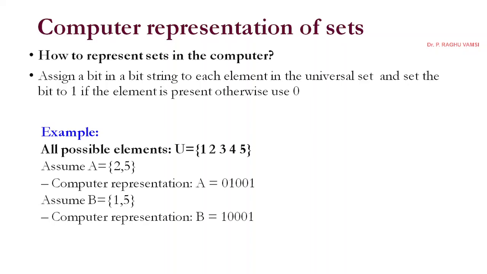4 means 0, 1, 0, 0. This is the 8, 4, 2, 1 format. So whenever you want to represent 1, in the 8th place you make it 0, in the 4th place 0, in the 2 place 0, in the 1 place 1.